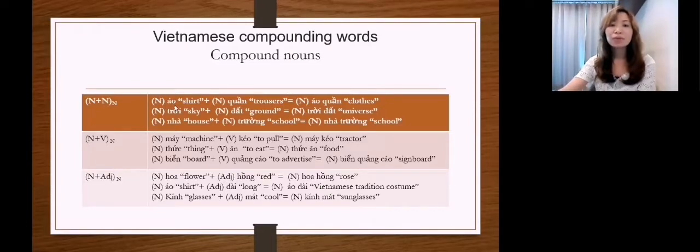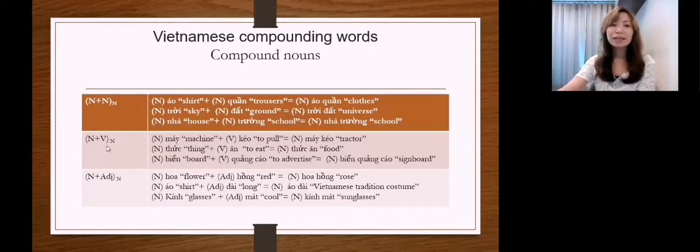So the first case, I have the word áo, which means shirt, and it is a noun. And when it combines with the word quần, which means trousers, I have the compound noun áo quần, which means clothes. Or I have a noun, starting first with the word trời, sky, and then I add the second noun, đất, which means ground. And I have a compound noun.